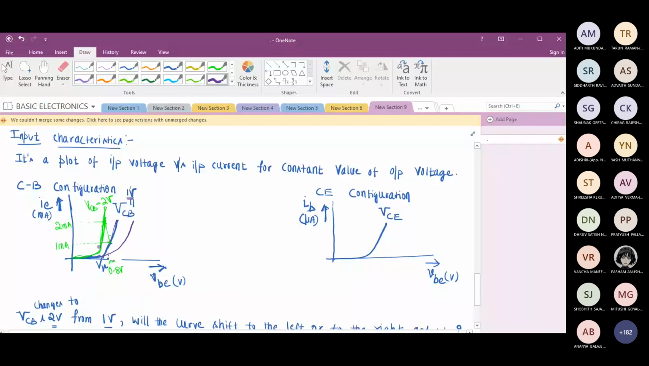The reason is, at a given VBE value, check the current. If I shift it to the right, will I not get less current compared to this? Just see, I'm highlighting it. If I shift it to the right, this will be maybe for VCB equal to, I'll change it to 0.5. Is it less than 1?